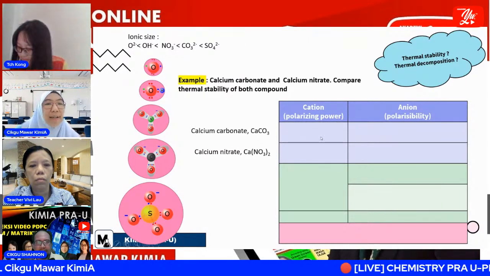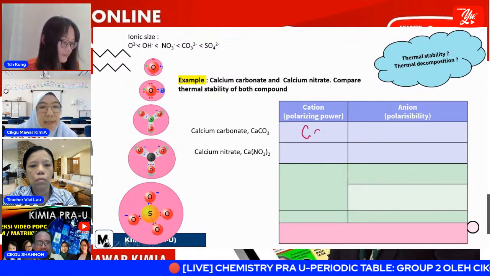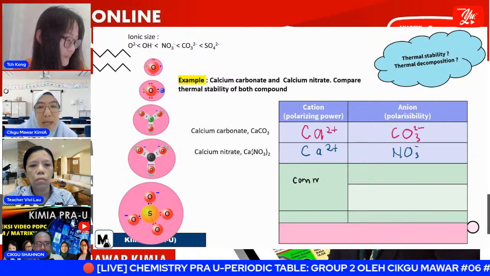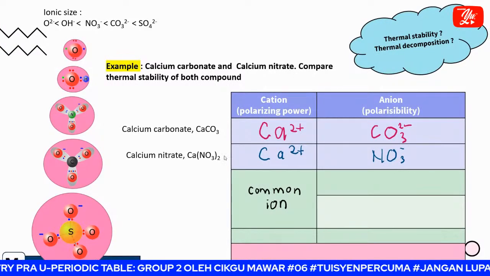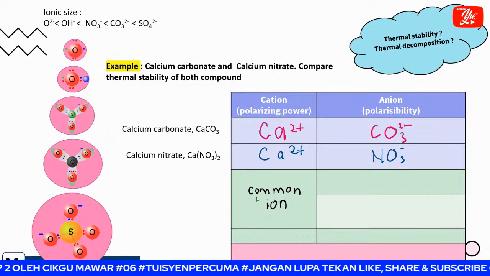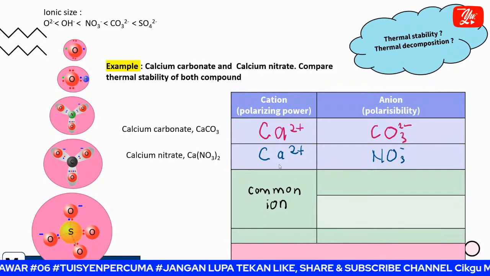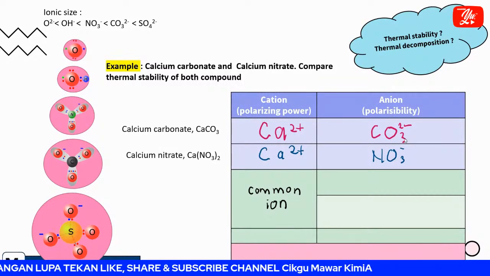Alright, now for calcium carbonate, as I said earlier, just list out all the ions. We have calcium ion, and carbonate ion as an anion. For calcium nitrate, we have calcium ion and nitrate ion. You can see that they still share a common cation, so we must answer according to the anion. We must compare according to the polarizability.